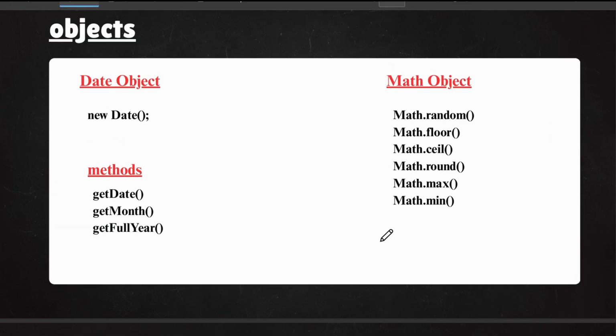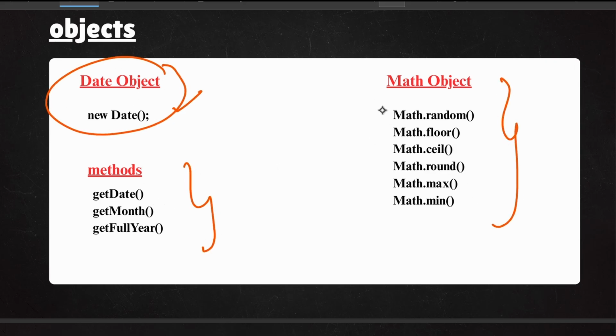So these are the objects. So you can have this kind of data object. This is the method of the object. So this is the math. This is the math object. We have all these methods on the math object.